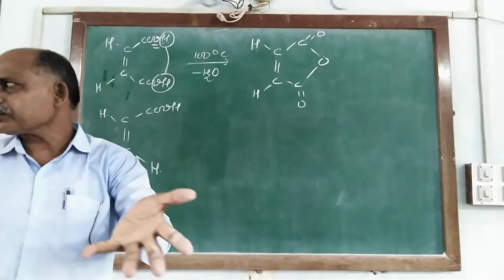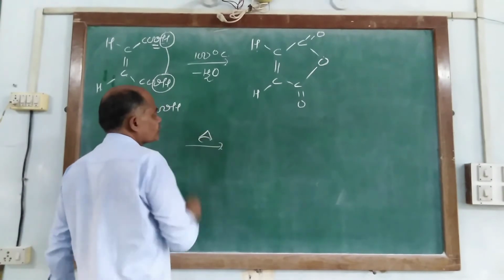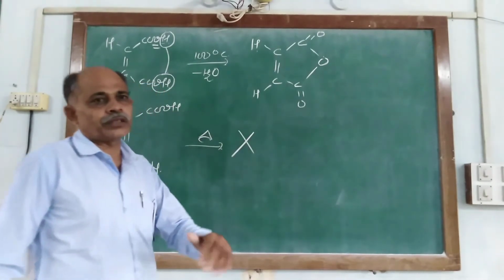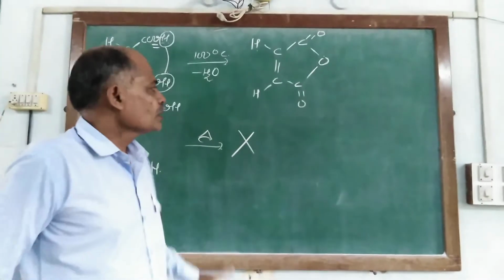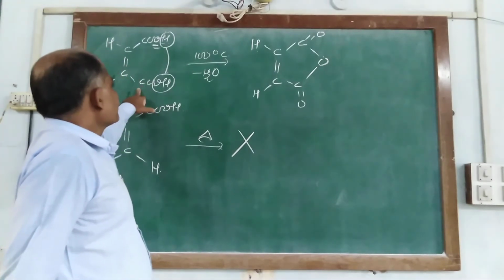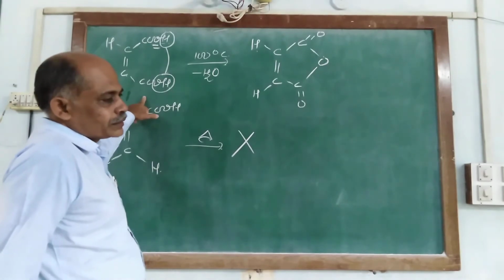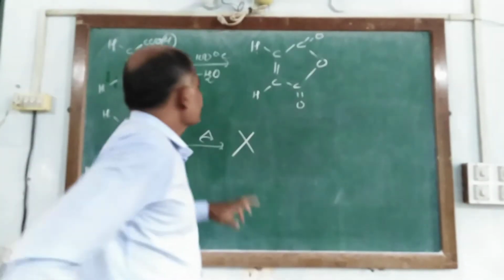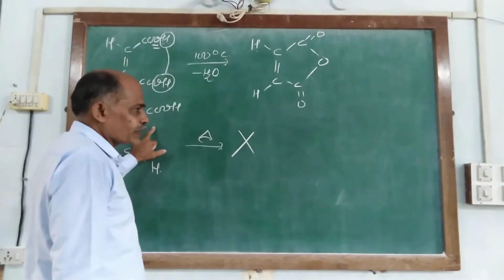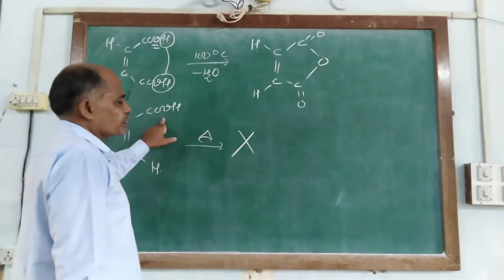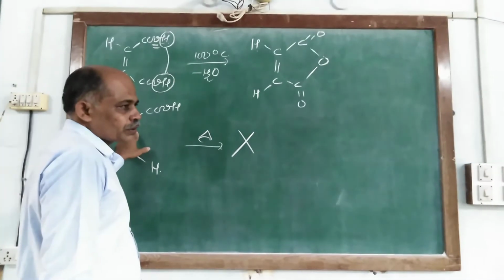So a similar reaction performed with fumaric acid cannot proceed, or it cannot lose water molecules to make the anhydride. Because in maleic acid, two carboxylic groups are arranged on the same side with respect to the double bond, while in fumaric acid, two carboxylic groups are arranged on opposite sides with respect to the double bond.